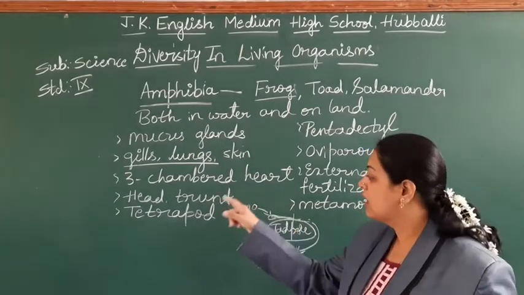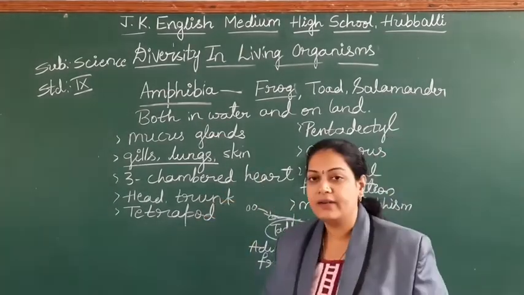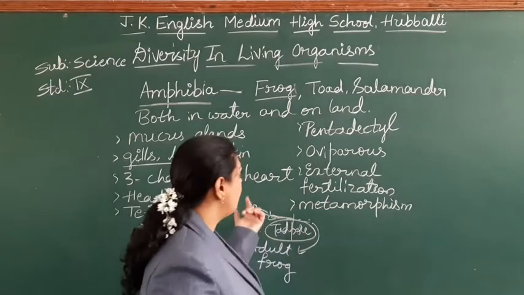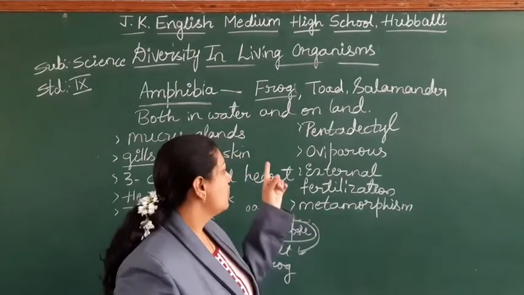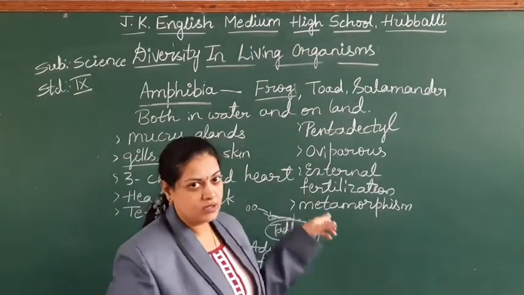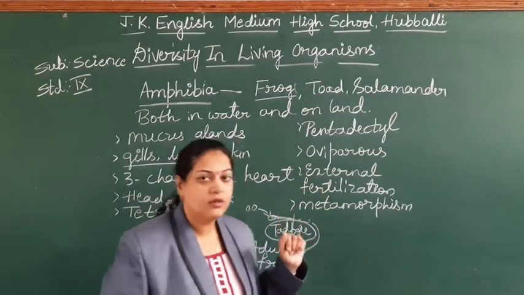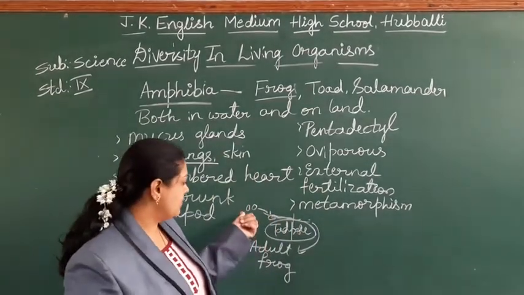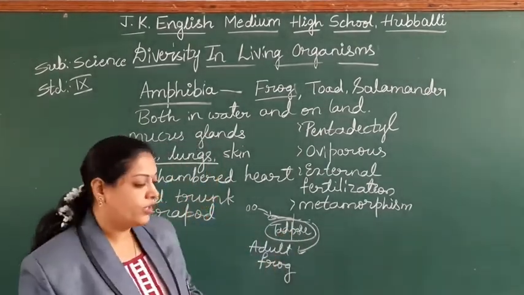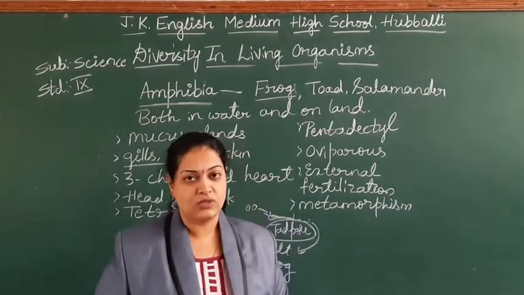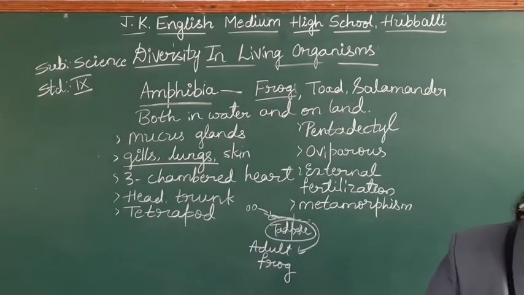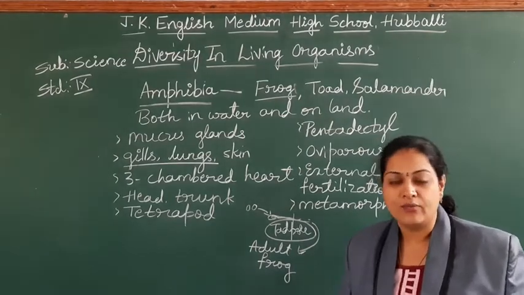Cold-blooded animals. Body can be divided into head and trunk. These have 4 limbs, called tetrapods. Each limb with 5 digits, called pentadactyl. Oviparous, egg-laying animals. Fertilization takes place in the water, outside the body, called external fertilization. Metamorphosis means in the developmental part we find one extra stage, the tadpole, which again grows into the new organism. Examples like frog, toad, salamander, ichthyophis. These are all examples of the group of amphibians.